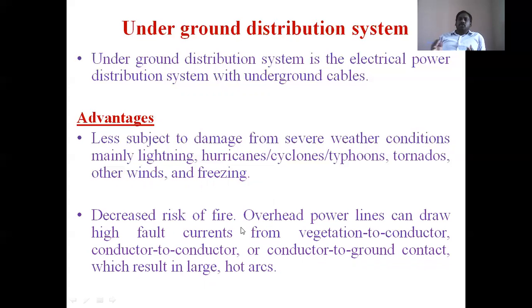And now, decreased risk of fire. That means when heavy winds blow, conductors are attached, that means they are combined, a fault occurs, and then they burn out. Or otherwise, if any flying objects touch the overhead conductors, fire takes place. If tree branches touch the overhead conductors, fire takes place. So to avoid that, if those are built underground, the risk of fire is decreased.